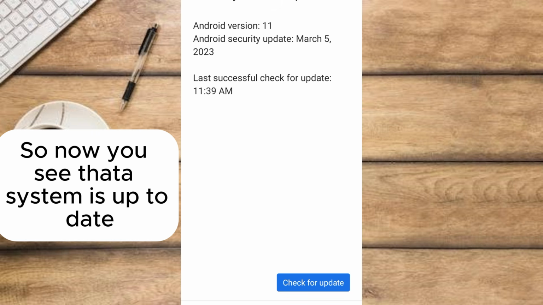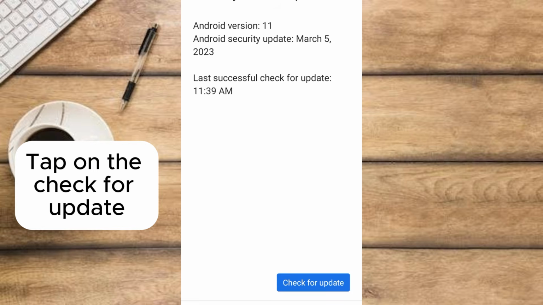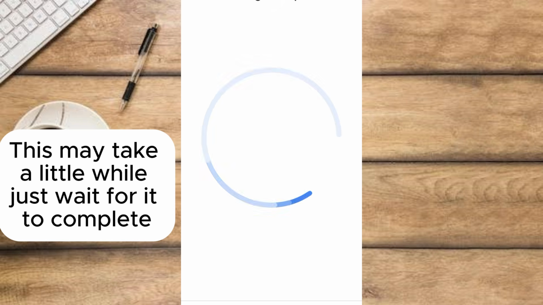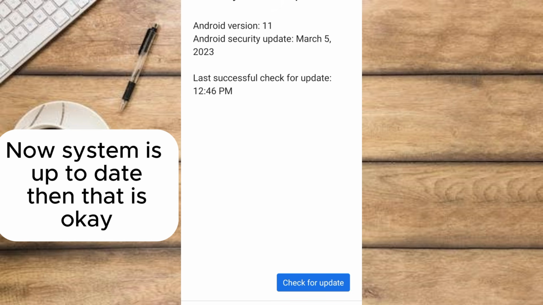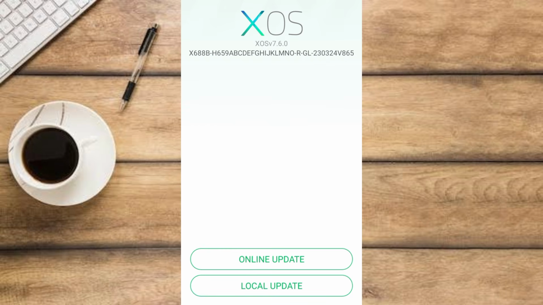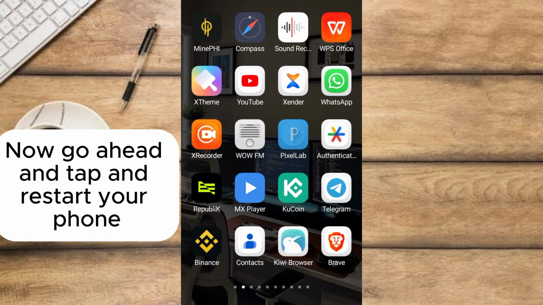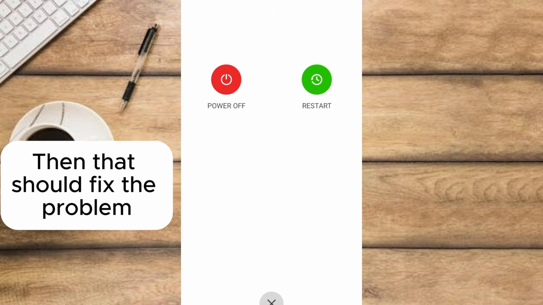So now you can see that system is up to date. If your system is not up to date, tap on the check for update. This may take a little while. Just wait for it to complete. Now system is up to date. Then that is okay, that has been done. Then tap on the back button. Then come out of this place. Now go ahead and restart your phone. So tap on the restart button to restart your phone. Then that should fix the problem.